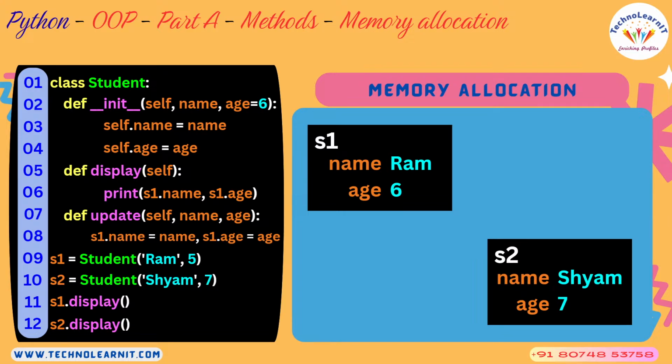What is an object? First of all, an object is a variable of type class, or the class variable is nothing but an object. You know what is a class, you know what is an object. What does an object represent? An object can represent a real world entity. So here S1, when it is available in memory, represents one student programmatically.